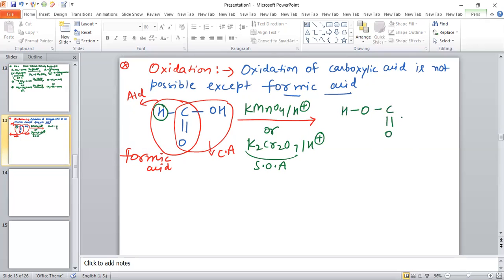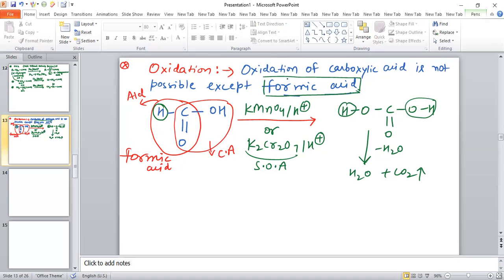So this will be HO, C double bond O, and OH. This is unstable, because two OH groups on the same carbon atom is unstable. So water will be removed. Whenever there are two OH groups, water is removed. So the product obtained is water plus CO2 gas. So only formic acid will oxidize. Other carboxylic acids will not be oxidized.